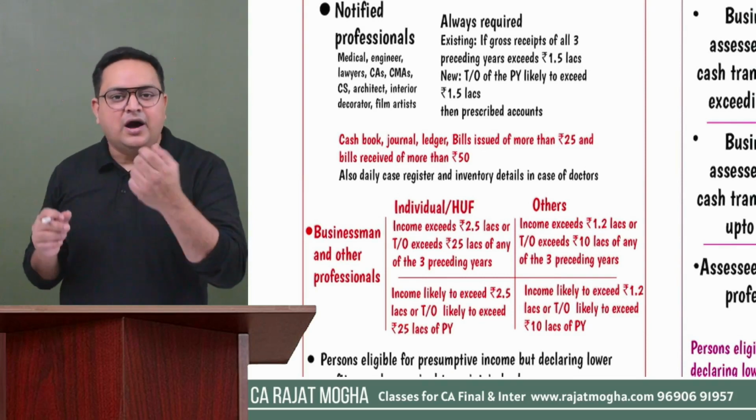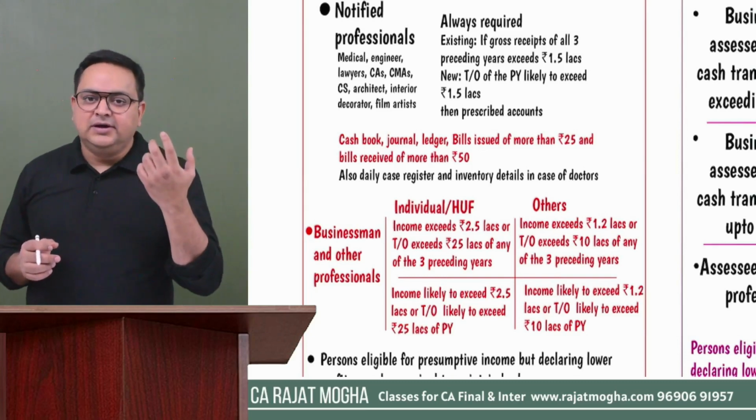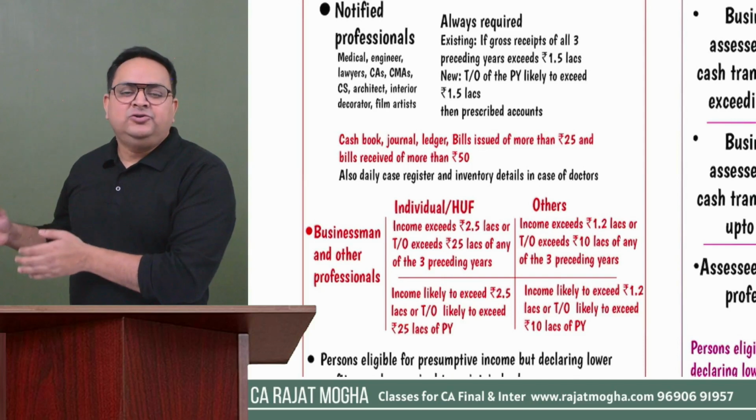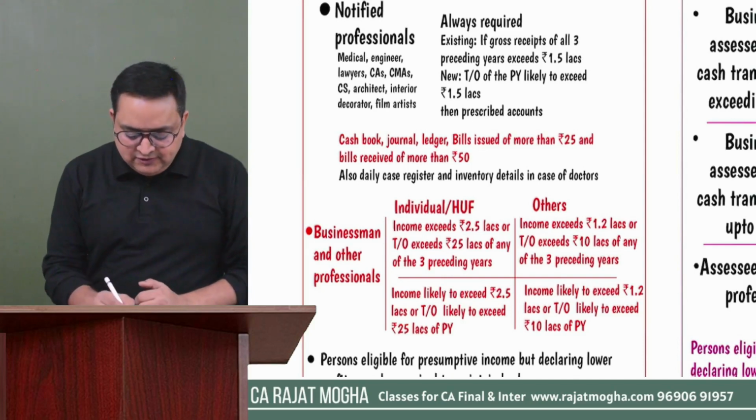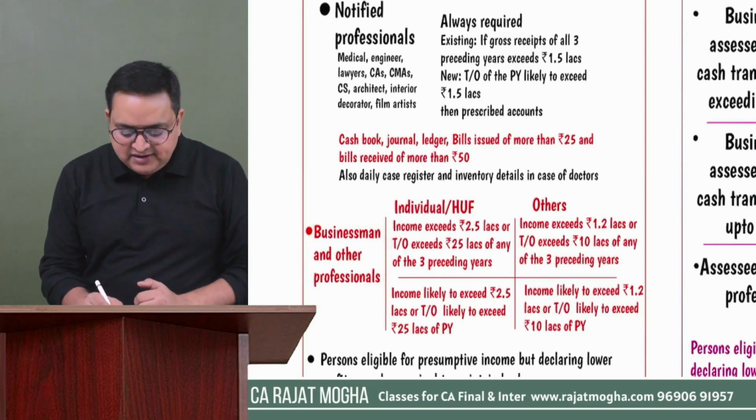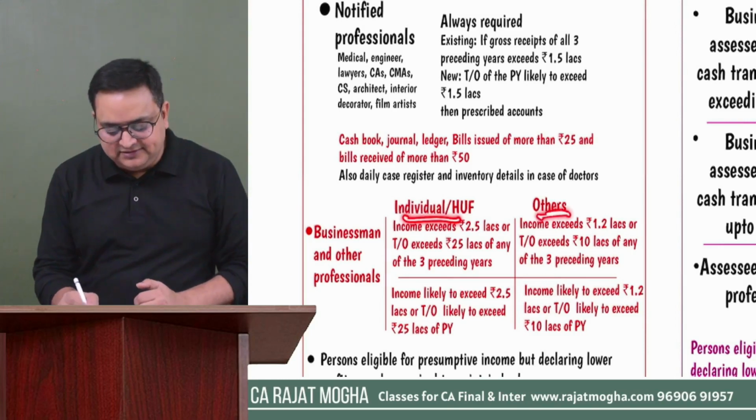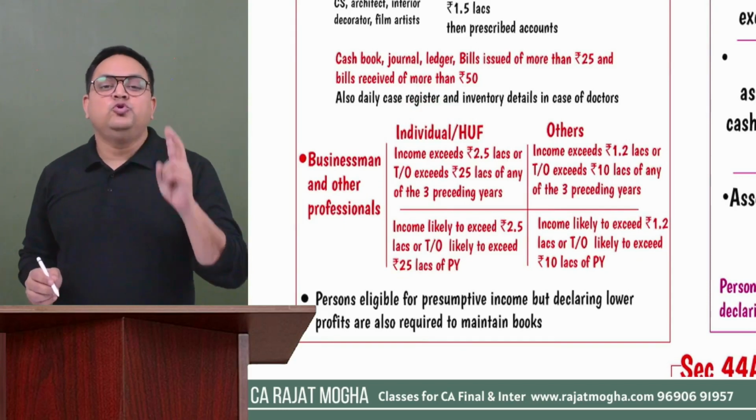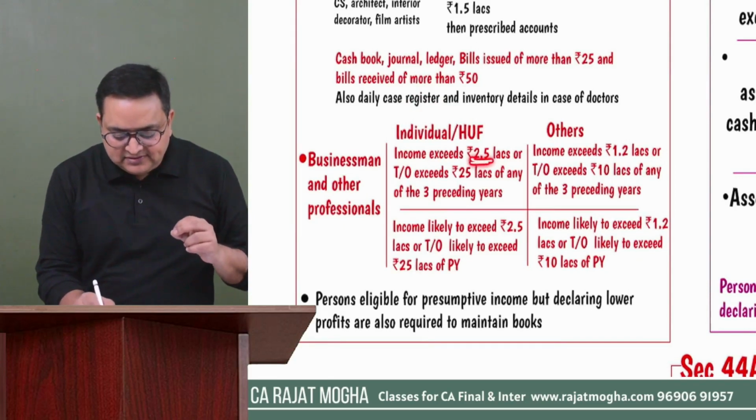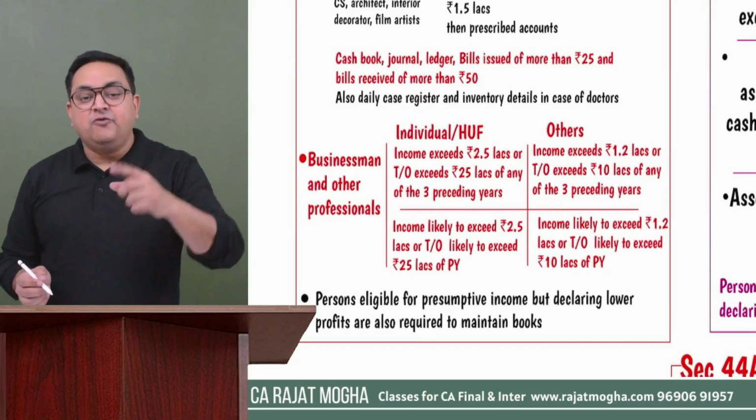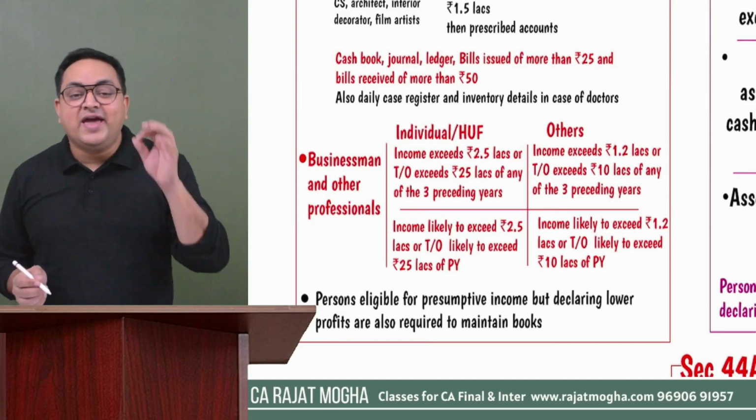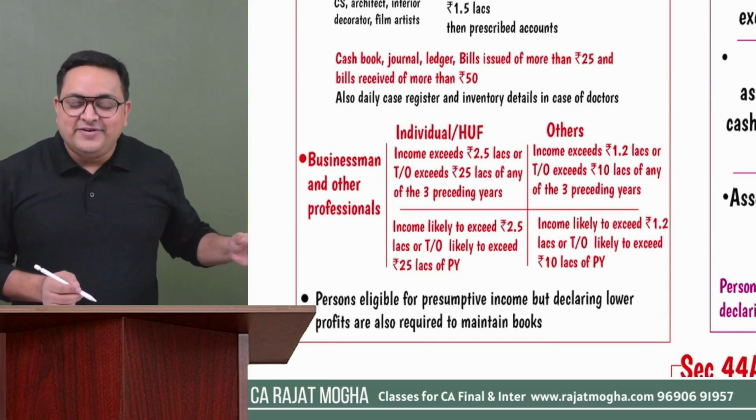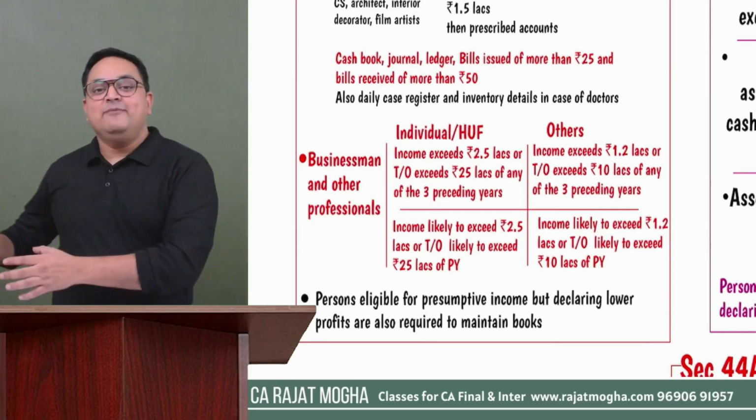Now, how much is the income criteria and how much is the turnover criteria? For that, first of all, we have to split them, that who are individual or HUF. For individual and HUF, so all businesses and other professionals, we will see whether they are individual or HUF, or other. For individual, it is important. So for individual, the income criteria is 2.5 lakh. If your income exceeds 2.5 lakh in any of the last 3 years, here I am saying any. For notified professionals, I have used the words all 3 years. Here I am using any 3 years.